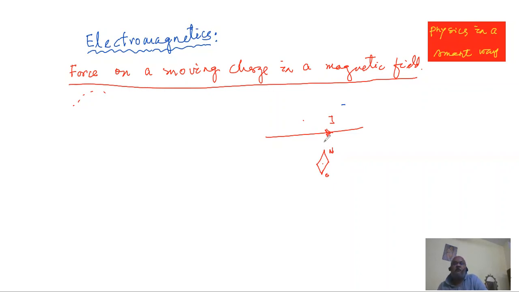So that made those early, wise people in the past wonder why a needle magnet is deflecting or behaving erratically near a current carrying conductor. We know a current carrying conductor is supposed to be full of moving charges, especially electrons. So a current carrying conductor can be replaced by a stream of moving charges. So when they are present near a needle magnet, or when a needle magnet is present near them,